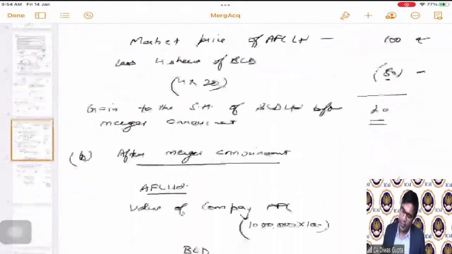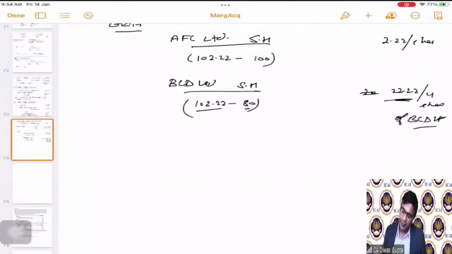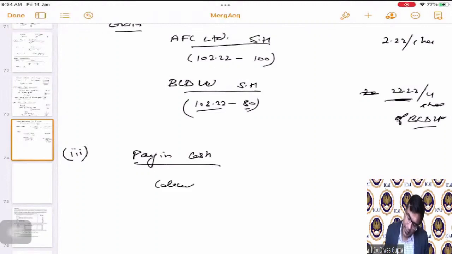Now see students, what we will have to do is, third part is totally a separate part. They are saying pay in cash, then calculate EPS and PE ratio existing one.